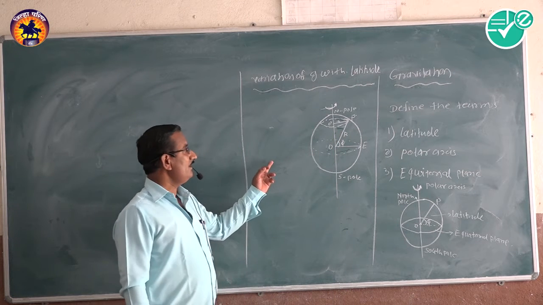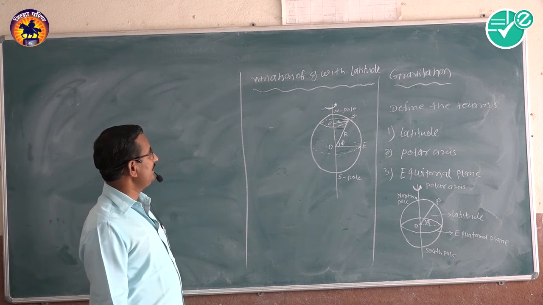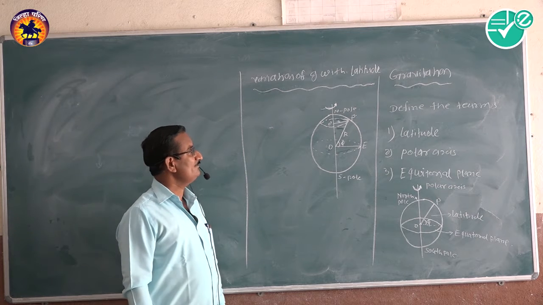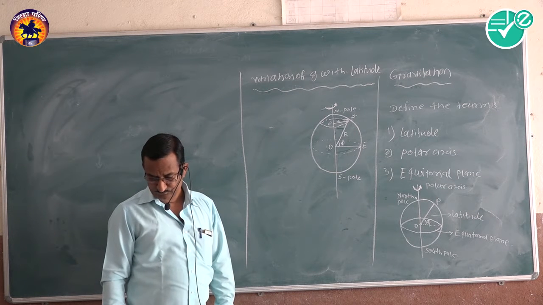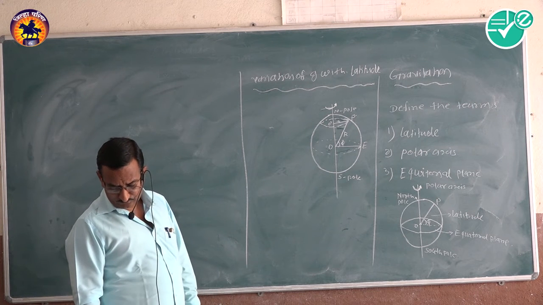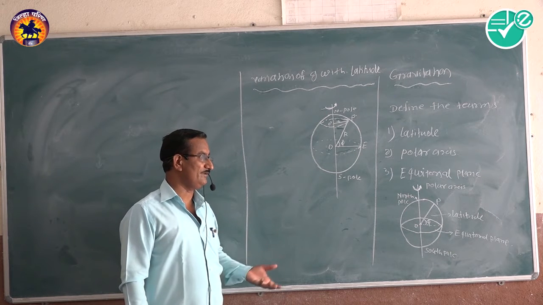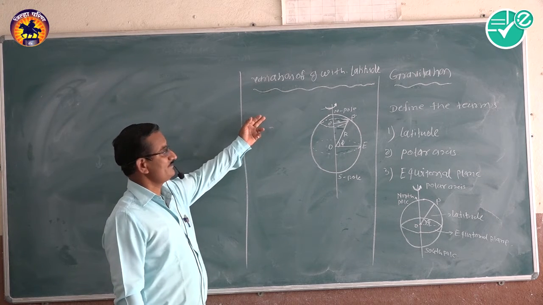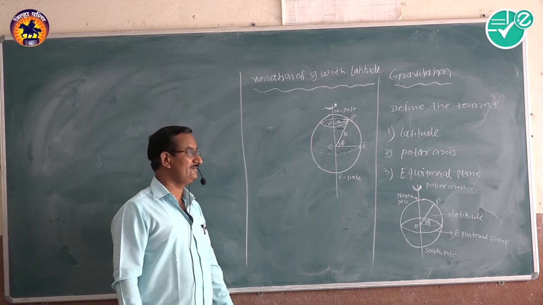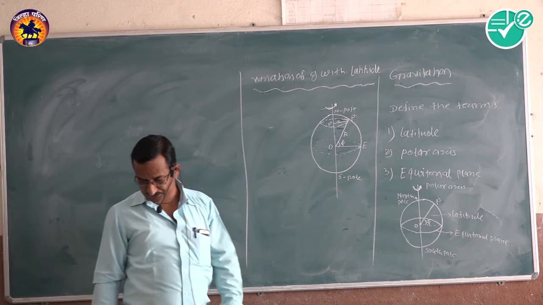Then we have to see the variation of small g with latitude, or the effect of rotation of the earth on the acceleration due to gravity.